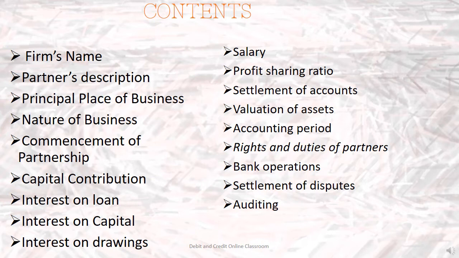The manner in which the account of a partner shall be settled in case of his retirement or death or dissolution of the firm will be mentioned. Then how the goodwill and other tangible and intangible assets of the firm shall be valued at the time of reconstitution will be given. Accounting period, whether we are taking the financial year or the calendar year.